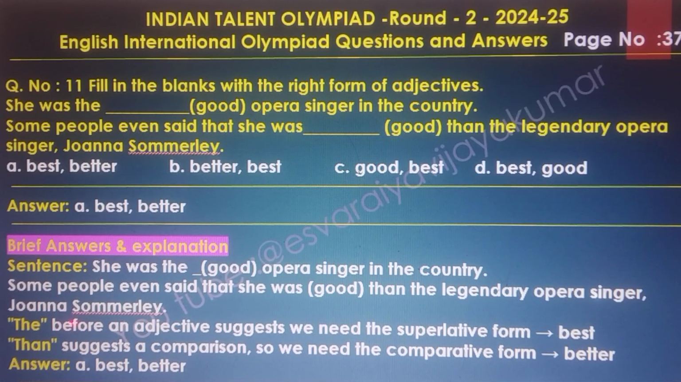The before an adjective suggests that we need the superlative form, best. So the is the keyword for the superlative degree. And than suggests a comparison, so we need the comparative form, better. So the final answer is best, better. Option A is the suitable answer. She was the best opera singer in the country. Some people even said that she was better than the legendary opera singers Jana Summerly.